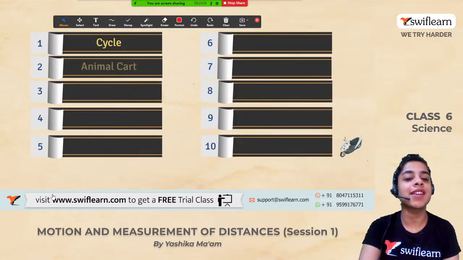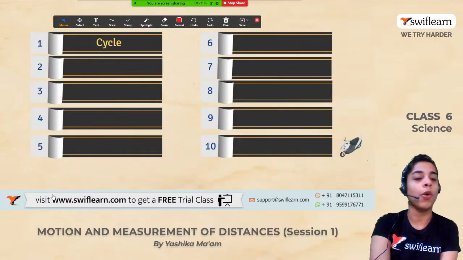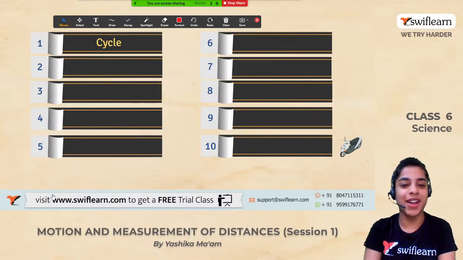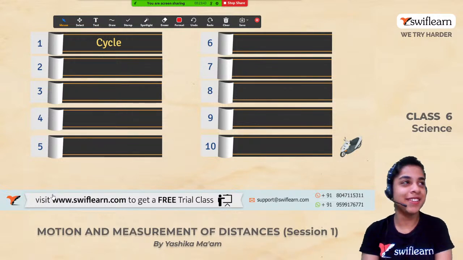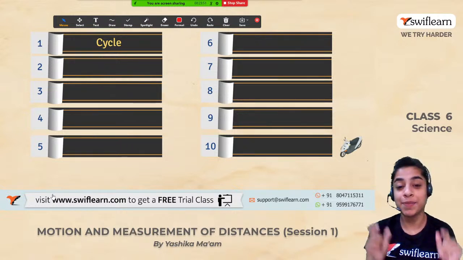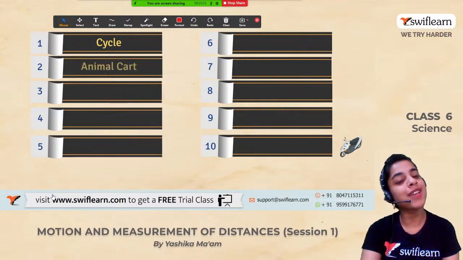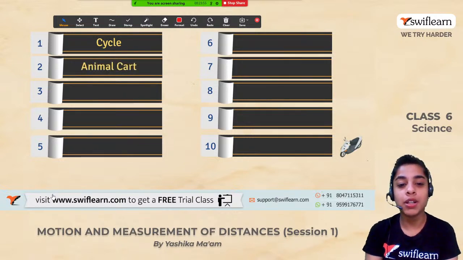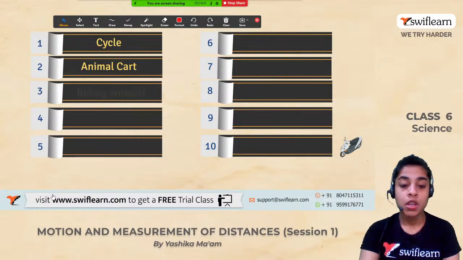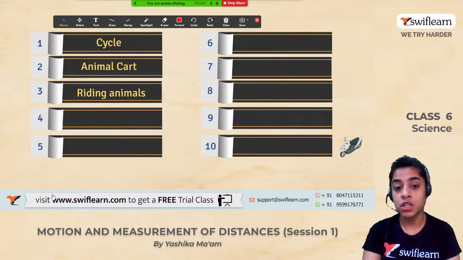So now let's discuss these possible means of transport. Number one, cycle. The most basic. So who likes to ride cycle here? I really like to ride cycle even now. Cycling is my favorite sport. If you also like cycling, then type yes in the chat box. Now, after cycle, we have animal cart. So animal carts are being used these days also, if you would observe. I have observed a number of times that animal carts are being used these days. So this is something that we use these days too.